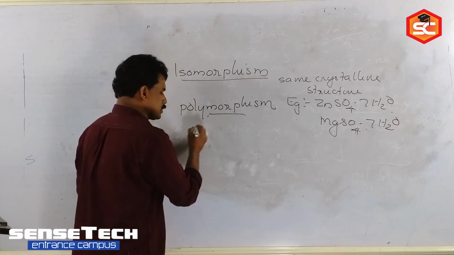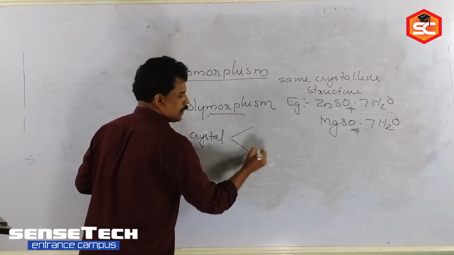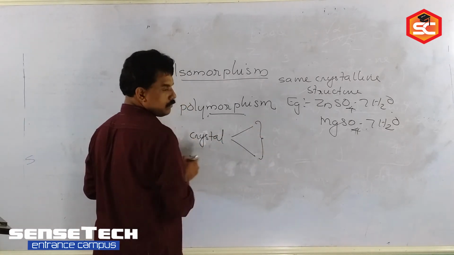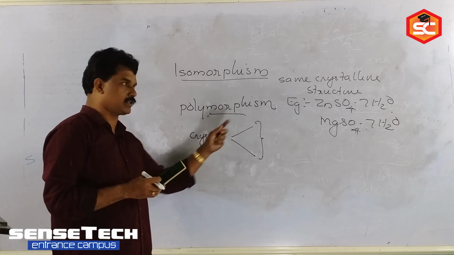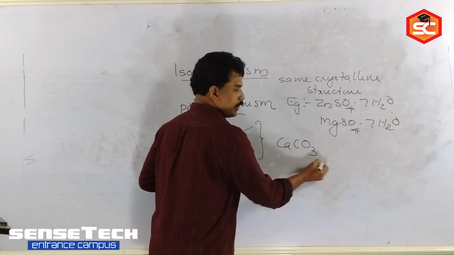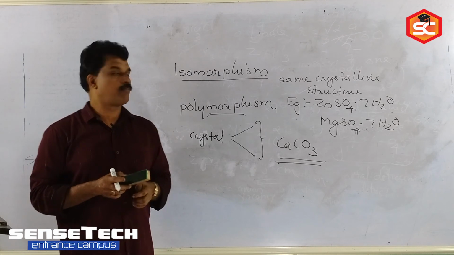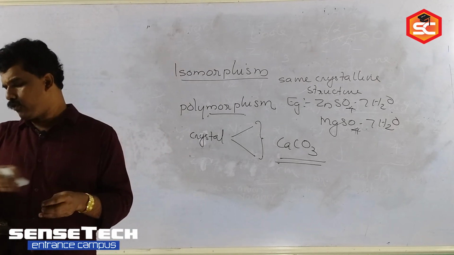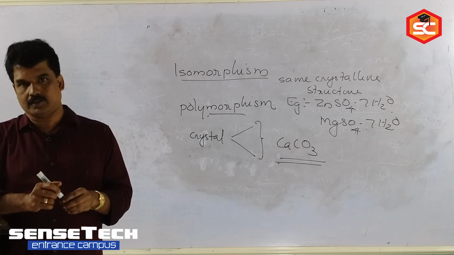Polymorphism. Polymorphic means one crystal exists in different forms. Then that crystal is called a polymorphic crystal. For example, calcium carbonate exists in different forms. So it is called polymorphism. Do you know the different forms of calcium carbonate?